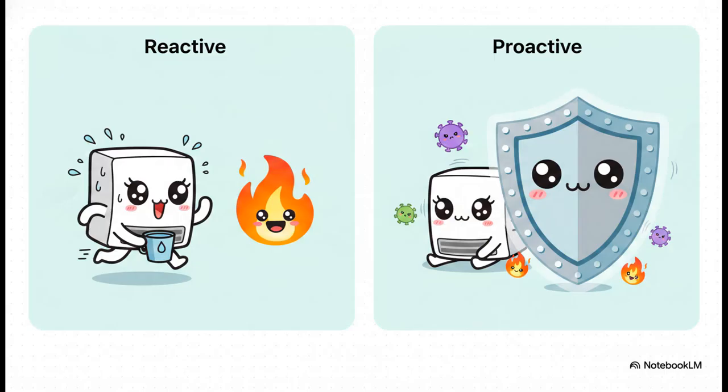The difference here is stark. Instead of waiting for a catastrophic breach, that reactive firefighting where you're always a step behind the hackers or the system failures, we embed a dynamic risk culture right into the organization's DNA. Building a proactive shield means risk management is considered in every single strategic, financial, and operational decision you make regarding AI. It lets you operate with actual confidence.